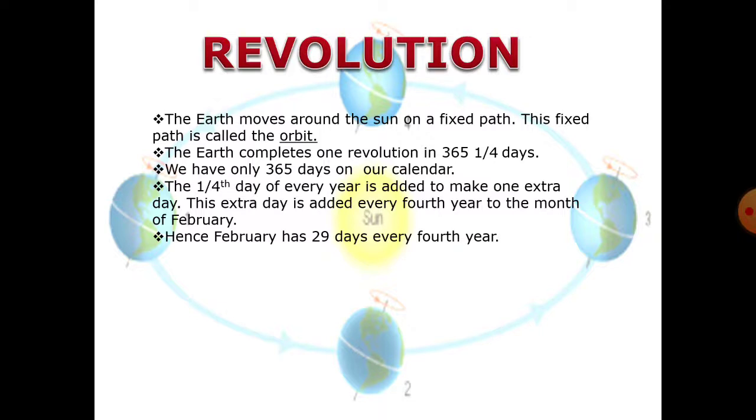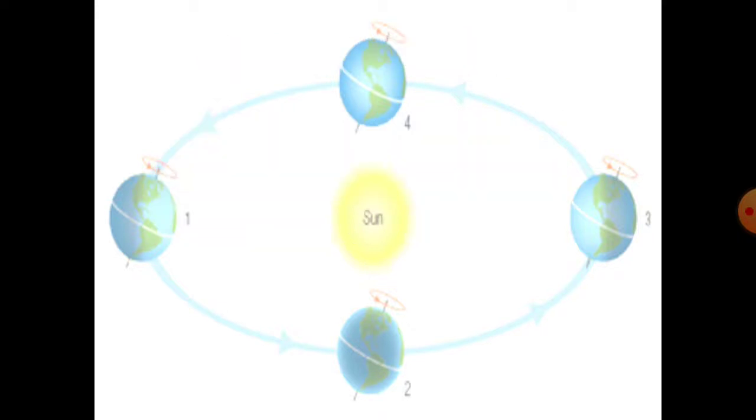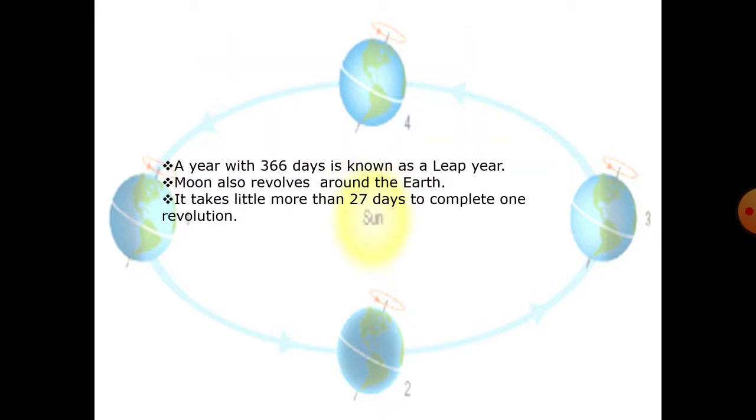We have only 365 days on our calendar. The 1/4 day of every year is added to make one extra day. This extra day is added every fourth year to the month of February. Hence, February has 29 days every fourth year. A year with 366 days is known as a leap year.